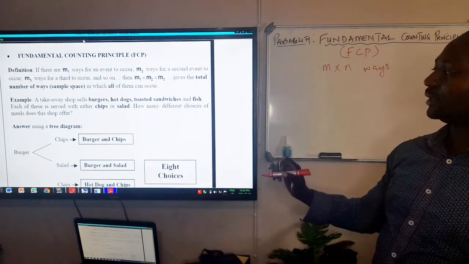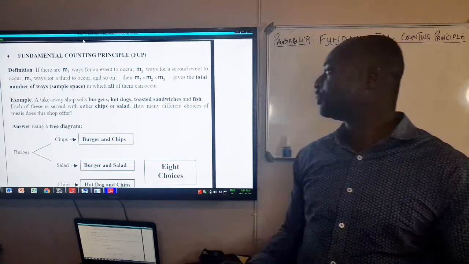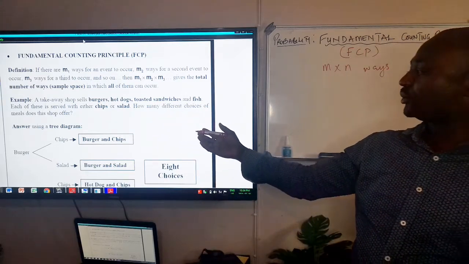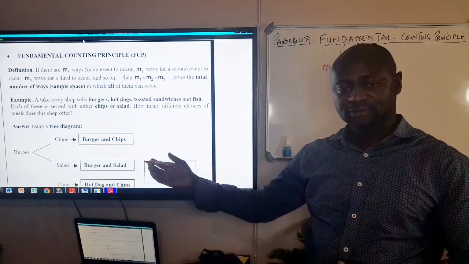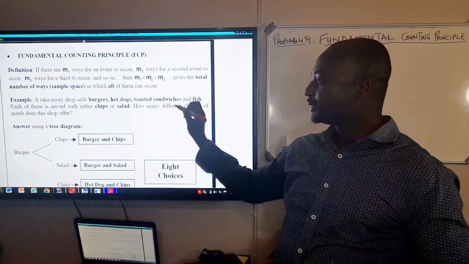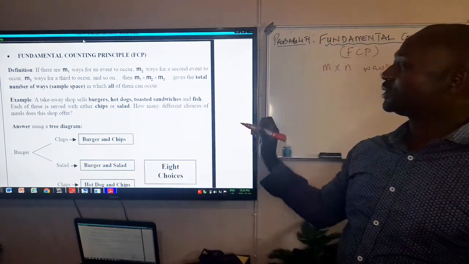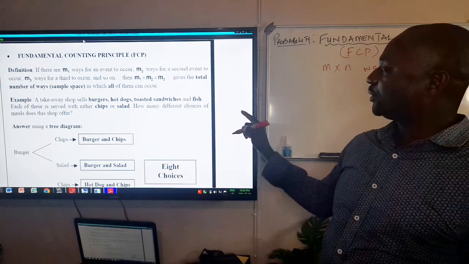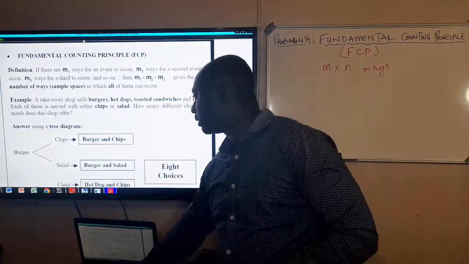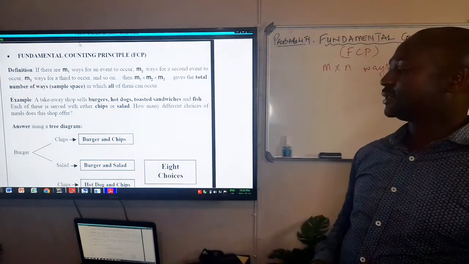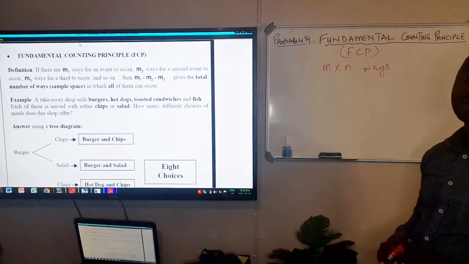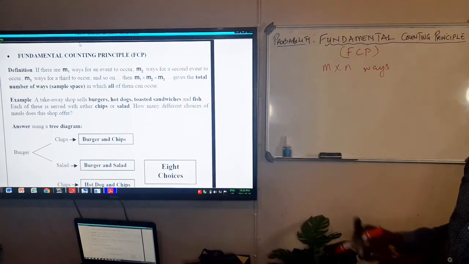Let's say, for example, a takeaway shop. A takeaway shop sells burgers, hot dogs, toasted sandwiches, and fish. Each of these is served with either chips or salad. Then the question asked: how many different choices of meals does this shop offer? So in this case, we are going to look at how many different choices of meal the shop offers.